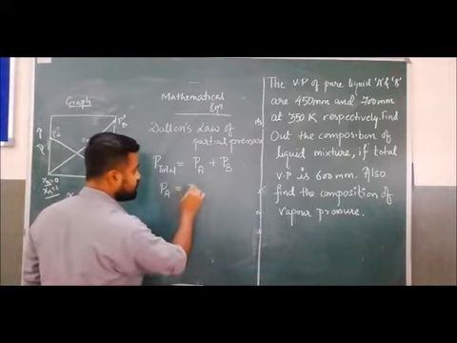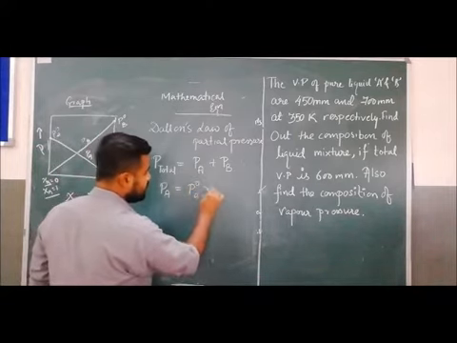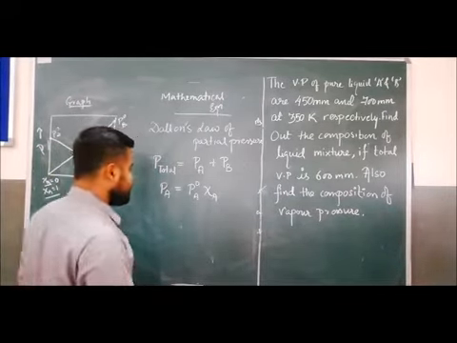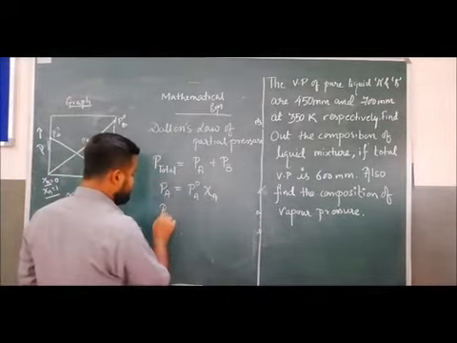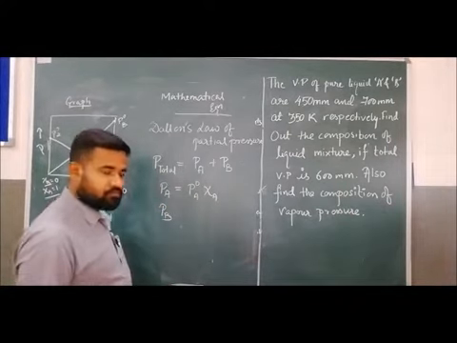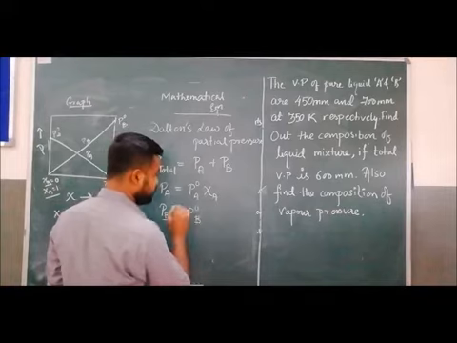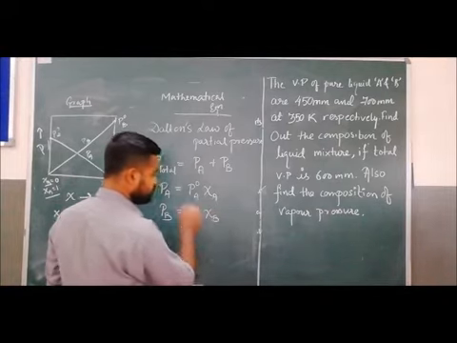Now, what is PA? PA equals P naught A XA, and similarly PB equals what? P naught B XB.